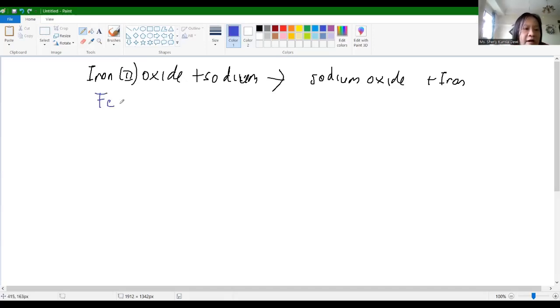So this is FeO. Why O? Because this is 2, oxygen is 2 also. This is sodium. Okay, this will make Na2O because the oxygen is 2 and sodium is plus 1, and then this will make iron. Okay, this one is the half reaction. Yeah, 0, free element. This one is plus 1, minus 2, and this one is 0.